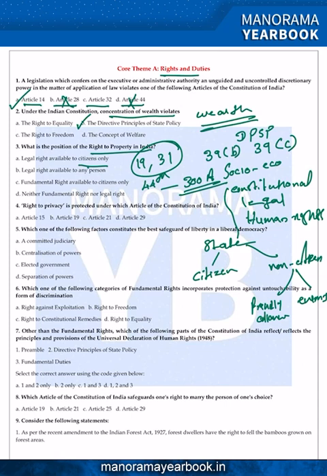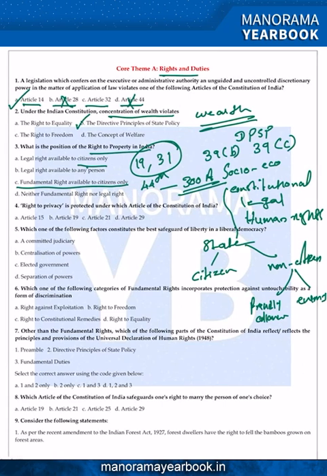And if you look at option C, fundamental rights available to citizen only, that is also wrong. I already explained it was a fundamental right earlier, but it is not a fundamental right right now. So A is eliminated, C is eliminated, and D says neither fundamental right nor legal right. I already told you it is a legal right. So D is eliminated. So the answer is B, legal right available to any person.